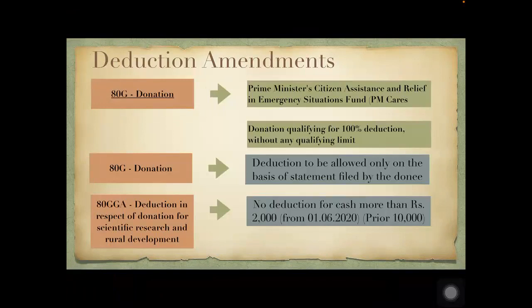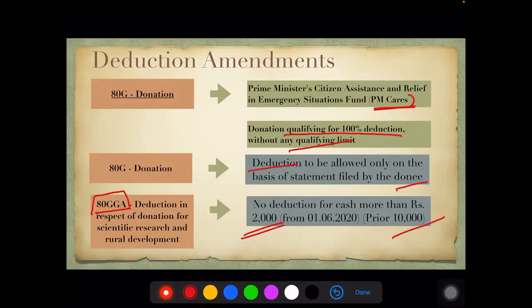As far as ATG is concerned, PM Cares is the new fund which is added. Please remember PM Cares was not in the earlier list of funds that you had. You had other funds, but PM Cares is now added to the 100% deduction category without any qualifying limit. So whatever is the amount of PM Cares donation given, you can claim 100% deduction when you're computing your ATG deduction.